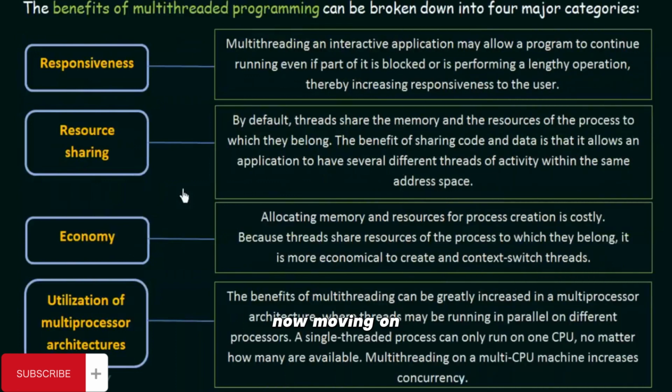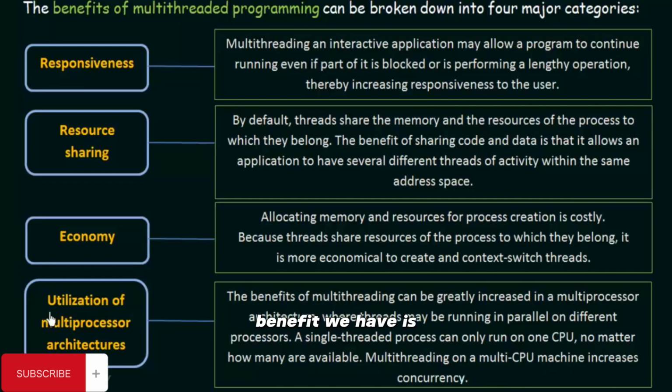Now moving on, the next and the last benefit that we have is utilization of multiprocessor architectures. The benefit of multi-threading can be greatly increased in a multiprocessor architecture, where threads may be running in parallel on different processors. A single-threaded process can only run on one CPU, no matter how many are available. Multi-threading on a multi-CPU machine increases concurrency.